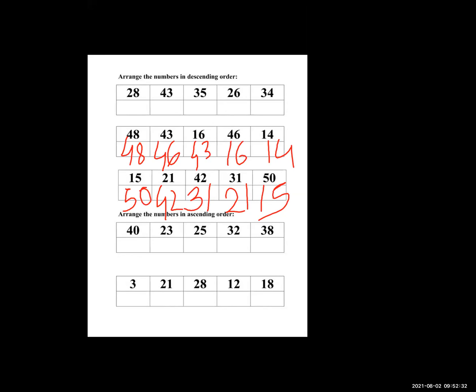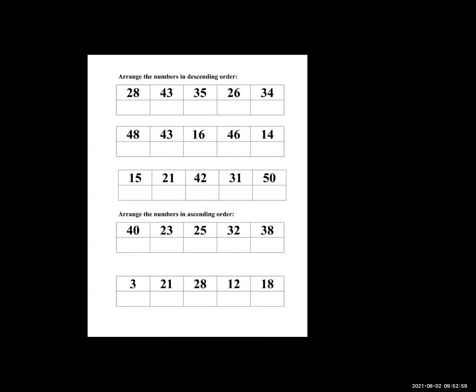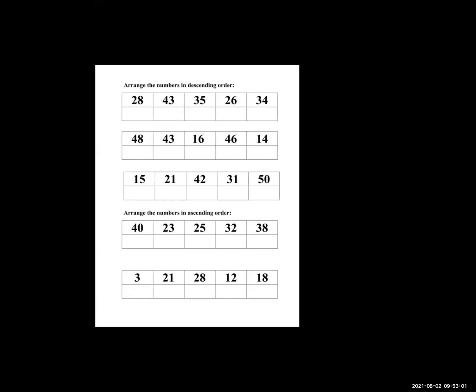Ascending order, it means what? We should start from the small number and go till the end, the big number. It is called ascending order. It means the increasing order. And descending order means what? We should start from the big number and go down to the small number. It is called decreasing order, also called descending order. So I hope everyone understands ascending order and descending order. So let me solve the sums of ascending order and descending order.